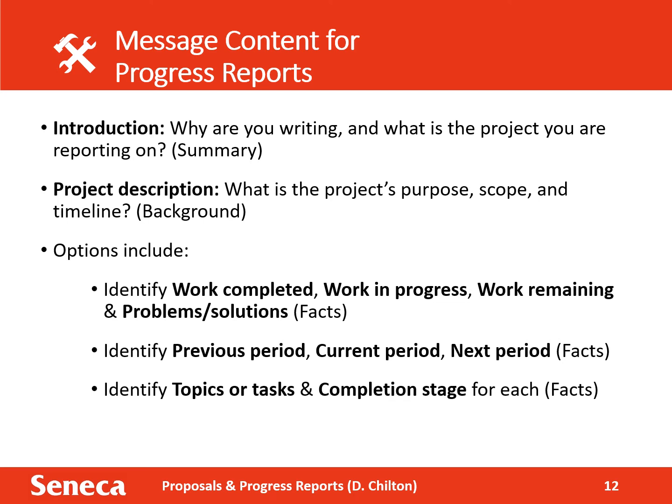If your work consists of getting multiple unrelated tasks done, a progress report that identifies topics or tasks and the completion stage for each might be more appropriate. The nature and scope of the project should determine the content of your report. Regardless of the organizational pattern, once you've selected the most appropriate headings, remember to give an accurate, detailed account of what you have done or are working on in each section.